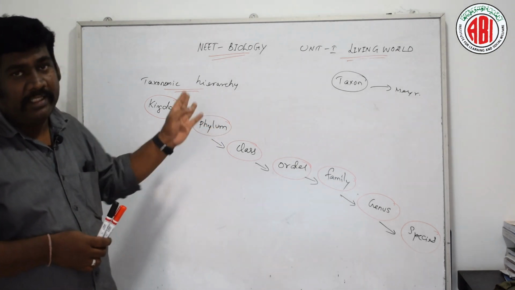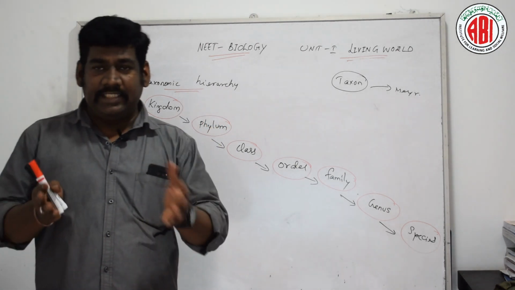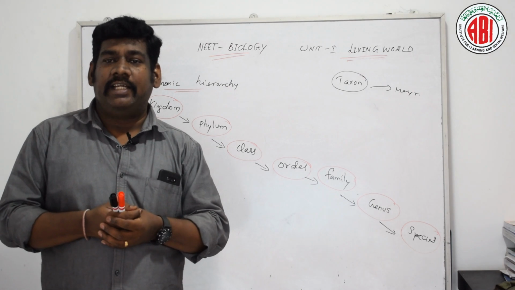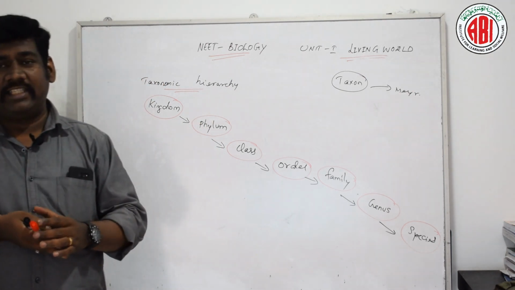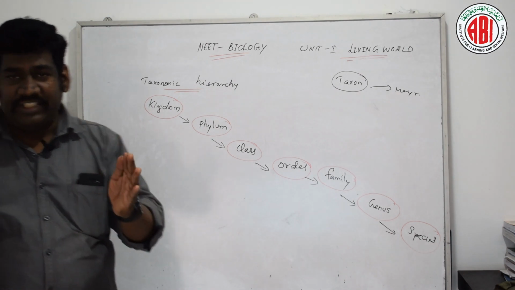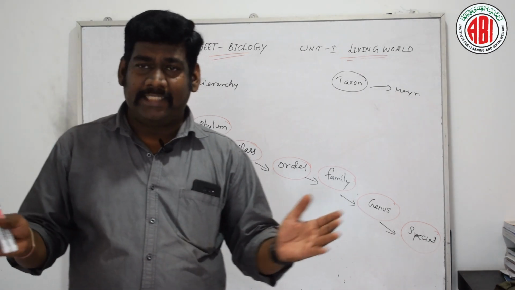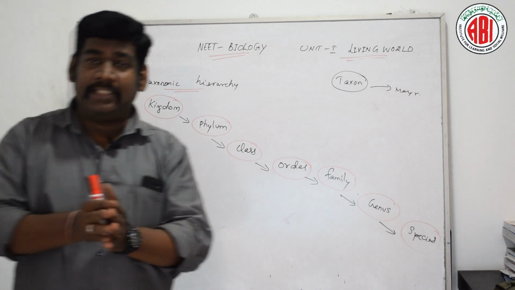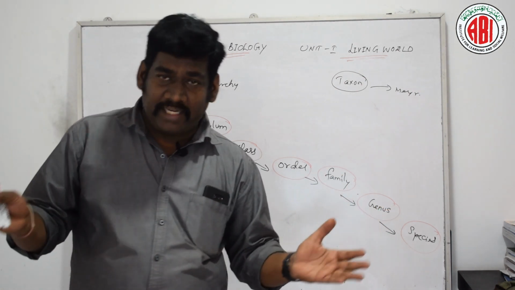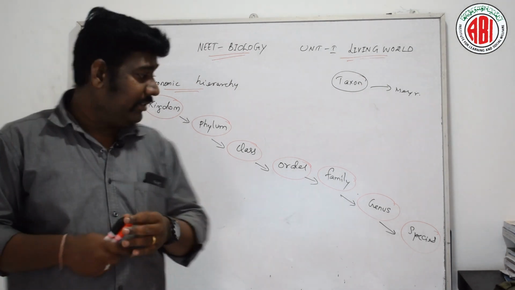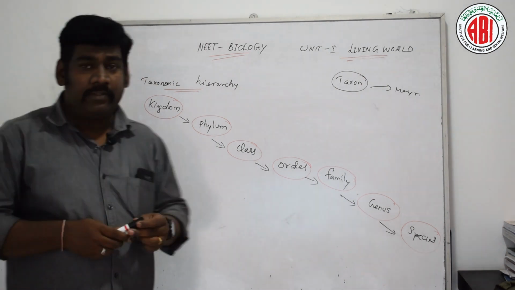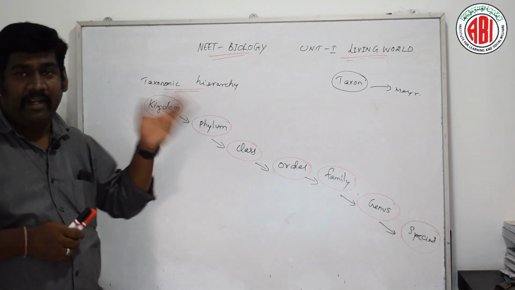First is kingdom, the highest category in biological classification. For example, the plant kingdom comprises all types of plants, and the animal kingdom comprises all types of animals. Next is phylum, or division.